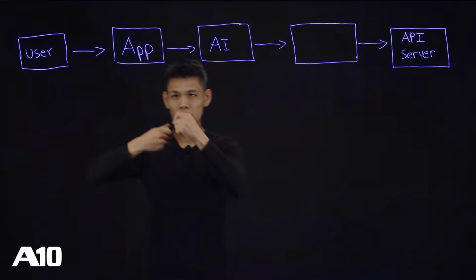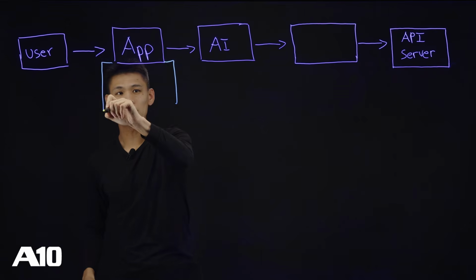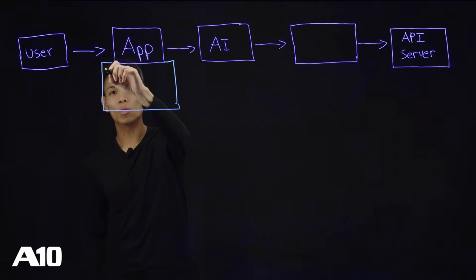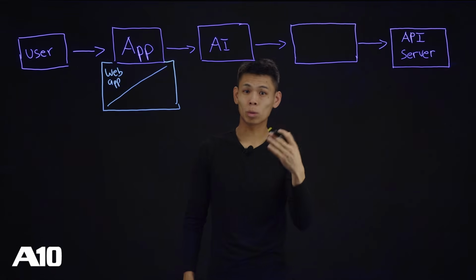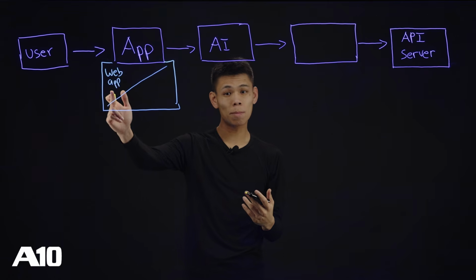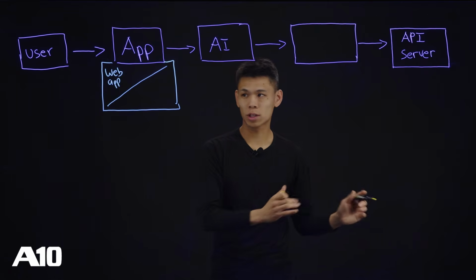Well, we'll end up using an app, essentially, because the app is technically divided into two sections. We have the web app, which can be something such as a web browser, meaning that could be somewhere where we put in our request. So we go into the web app and we say, we would like to plan a trip to Mount Everest.